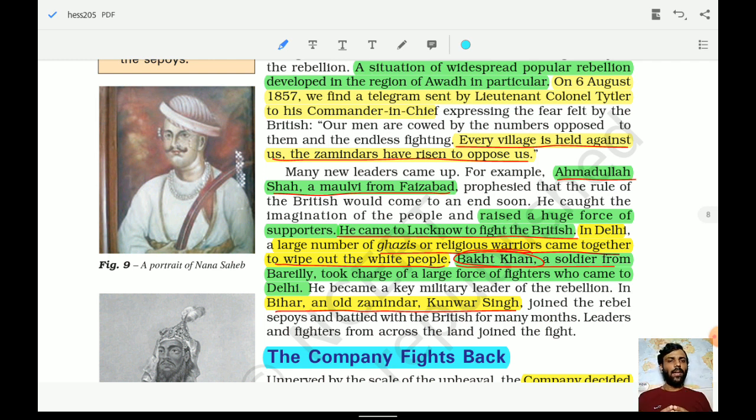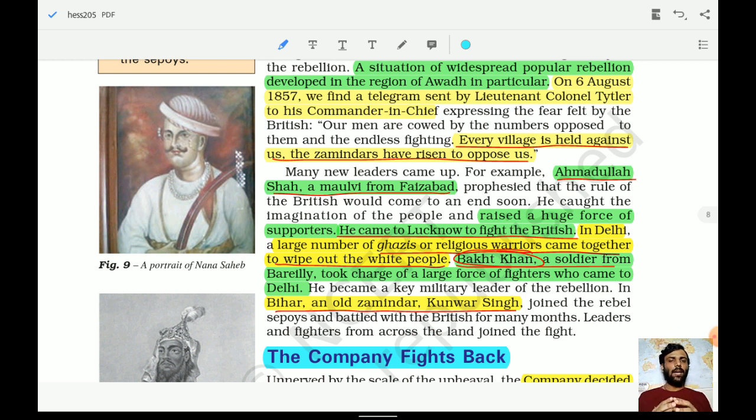Another figure, Ahmadullah Shah, a Maulvi from Faizabad. Ahmadullah Shah used to belong to Faizabad. He raised a huge force of supporters and came to Lucknow to fight the Britishers. In Delhi, a large number of Ghazis, or religious warriors, came together to wipe out the white people. So all the different sects and people from different religions were coming together in this particular revolt.